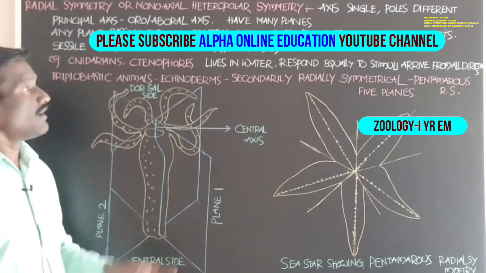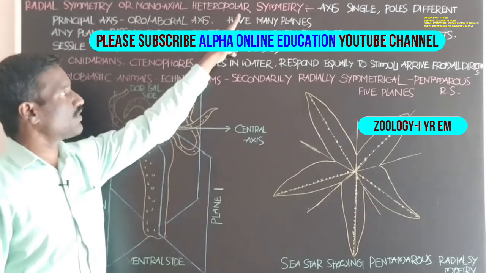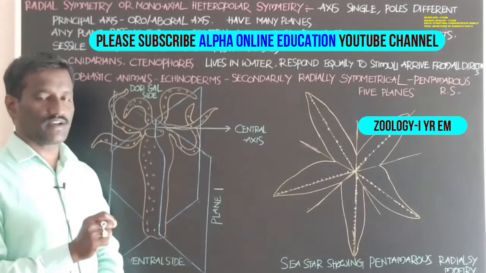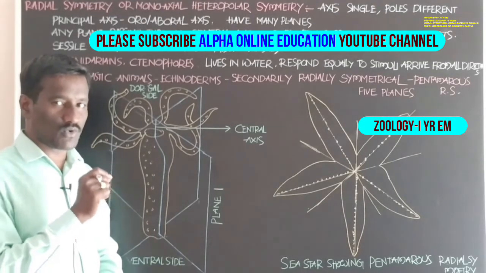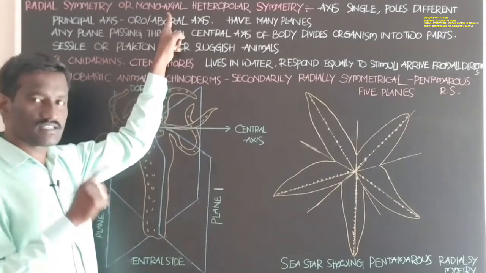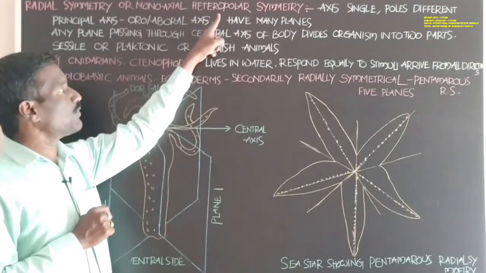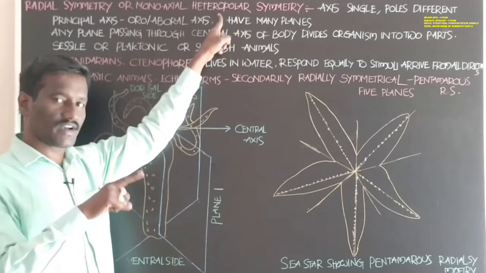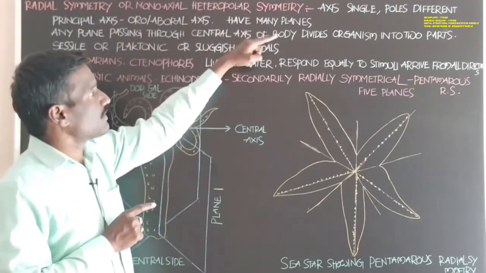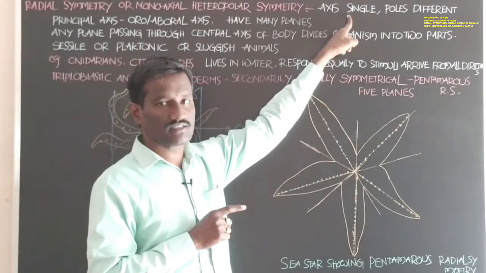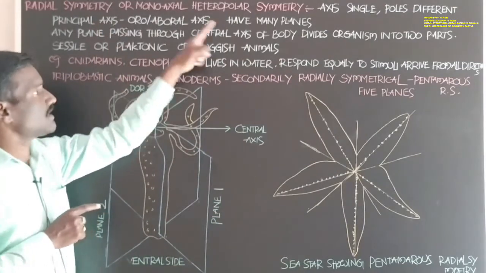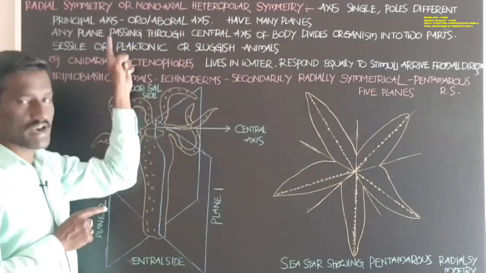Radial symmetry or monoaxial heteropolar symmetry. Which animals show the radial symmetry or monoaxial heteropolar symmetry? Monoaxial means the axis is single. Heteropolar means the poles are different. In these animals the axis is a single axis, the poles are different, and that single axis is the principal axis.